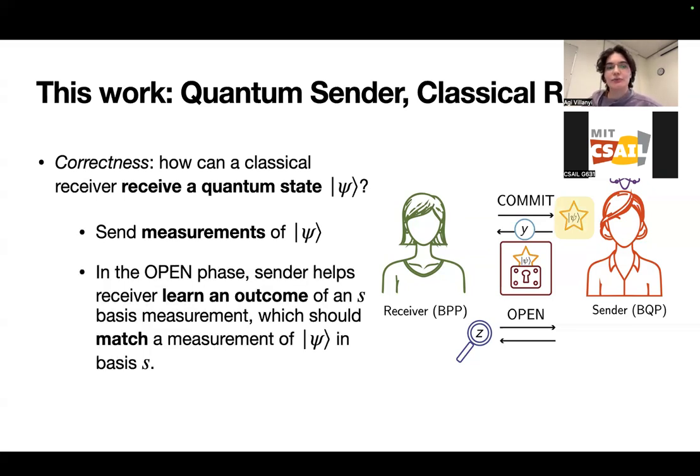Well, the way we choose to define this is to send measurements of the state psi. Formally, what we would want is that after the open phase, the sender helps the receiver learn some outcome of a measurement of psi in a basis S. Whatever the receiver gets at the end of the open phase should match having just measured the initial state psi in that basis, so in either the standard or Hadamard basis.